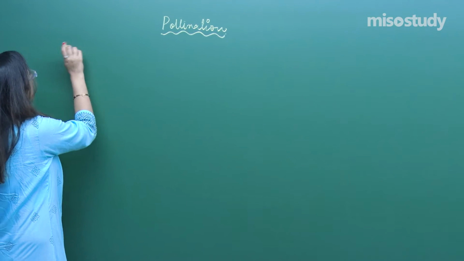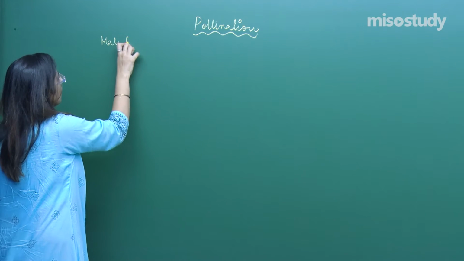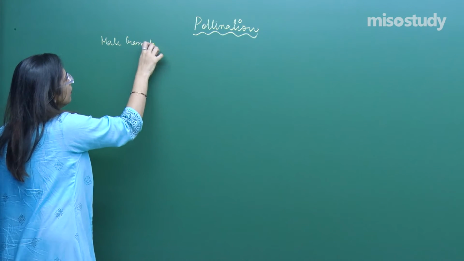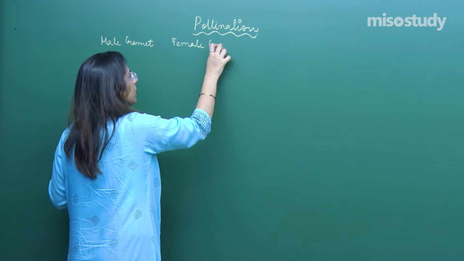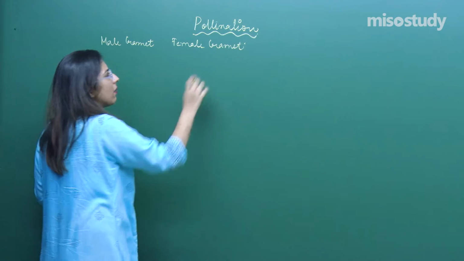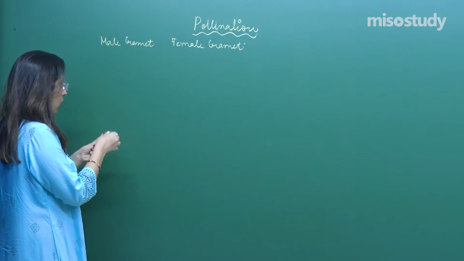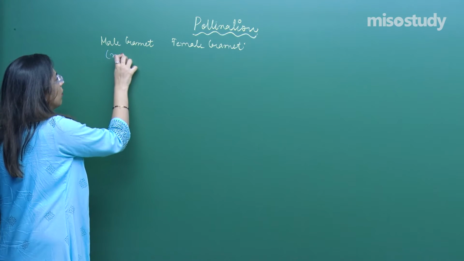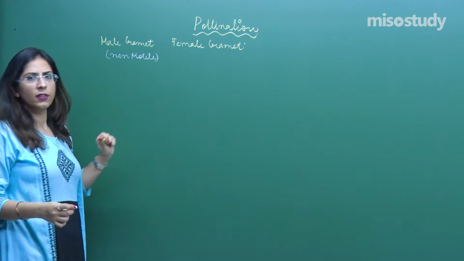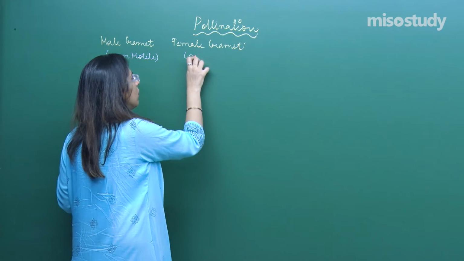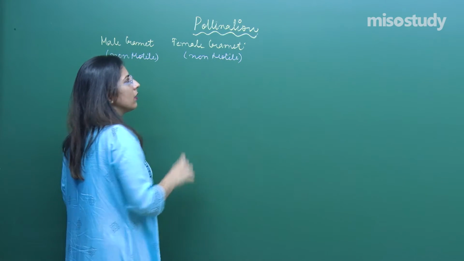See, we have two types of gamete. Let's take an example of a male gamete and another we have is a female gamete. Both of these gametes are non-motile. Similarly, the female gamete is also non-motile, right?